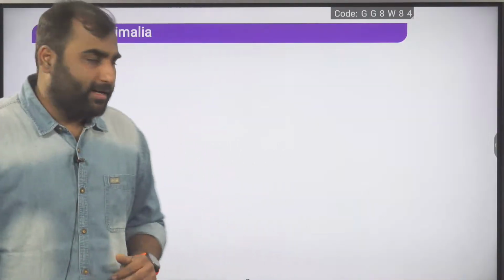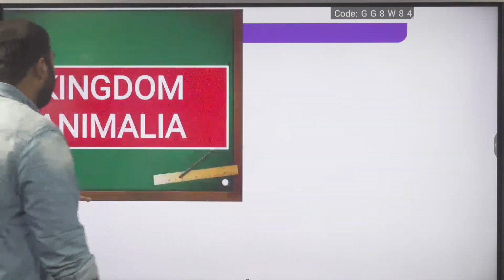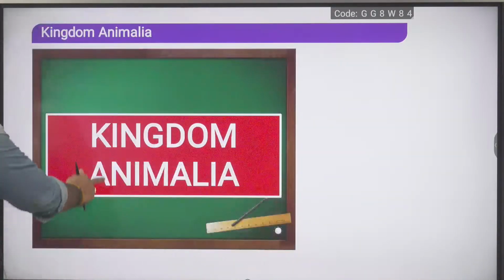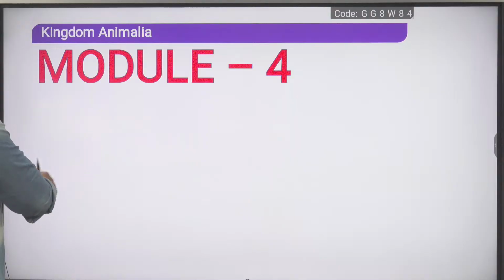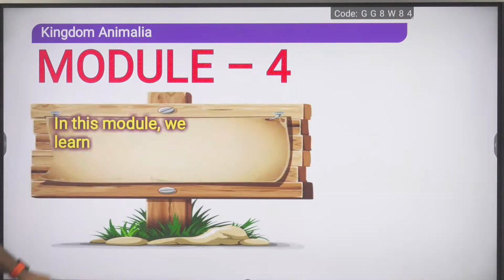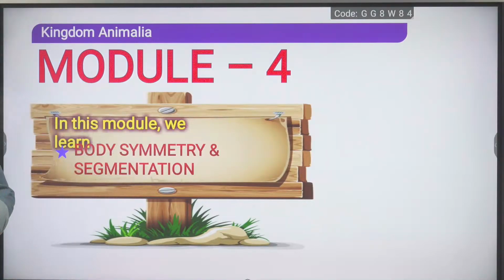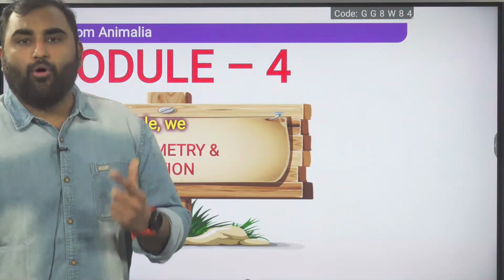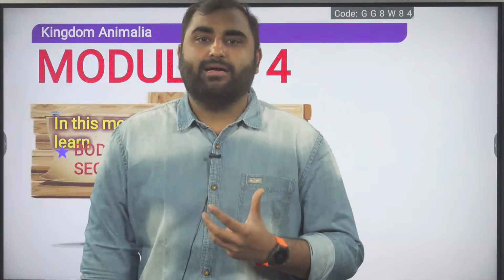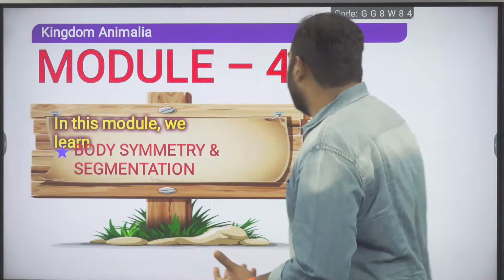Okay, now moving ahead, guys. Now we will talk about the other basis of classification points. So the topic is kingdom Animalia, and today what we are going to learn in this module is body symmetry and segmentation. So let us first start with body symmetry.